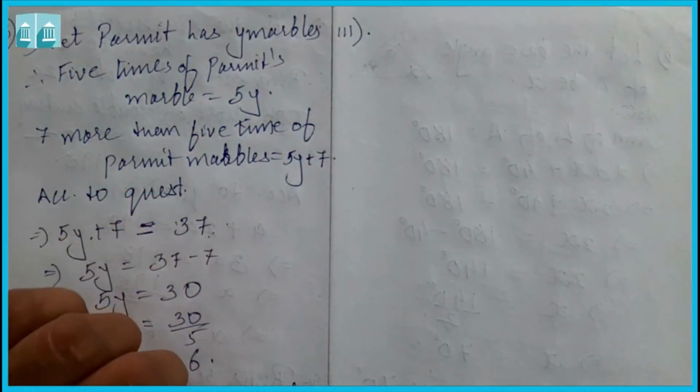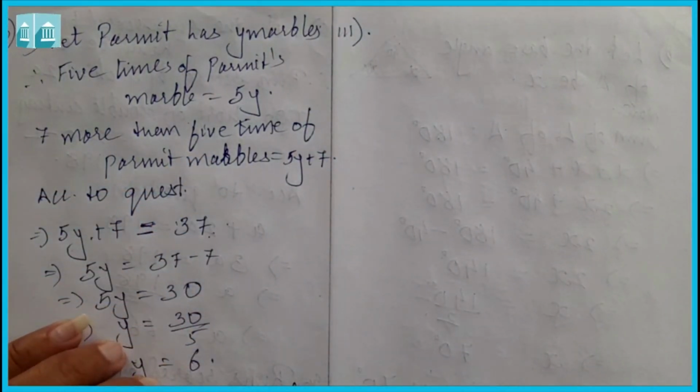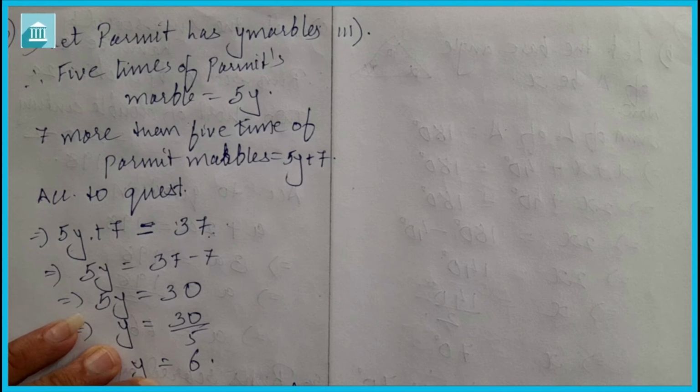Question number 3 says that people of Sundargram planted trees in the village garden. Some of the trees were fruit trees and the number of non-fruit trees were 2 more than 3 times the fruit trees. What was the number of fruit trees planted if the number of non-fruit trees planted was 77? Now see, the number of non-fruit trees is given. We have to find out the number of fruit trees.